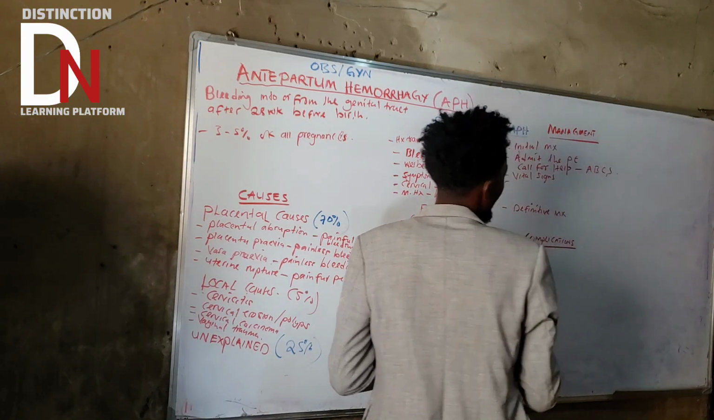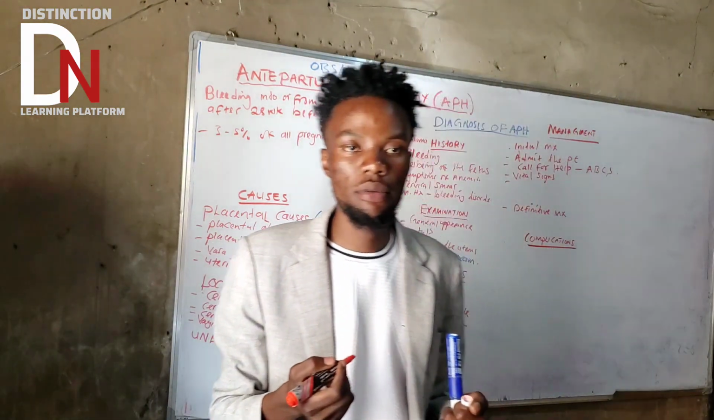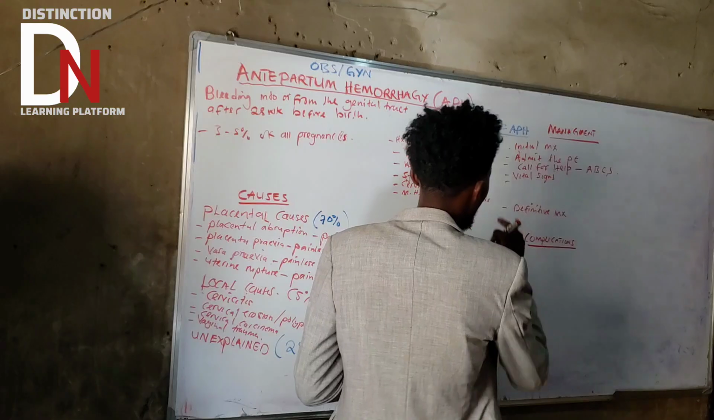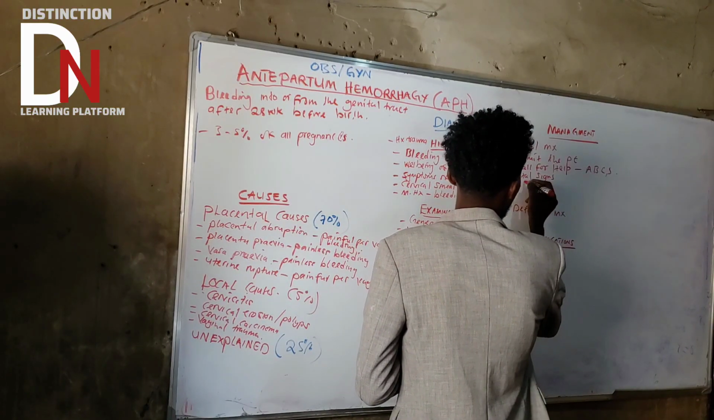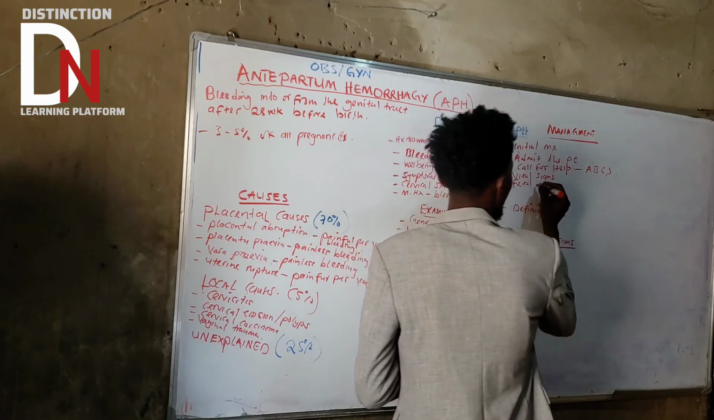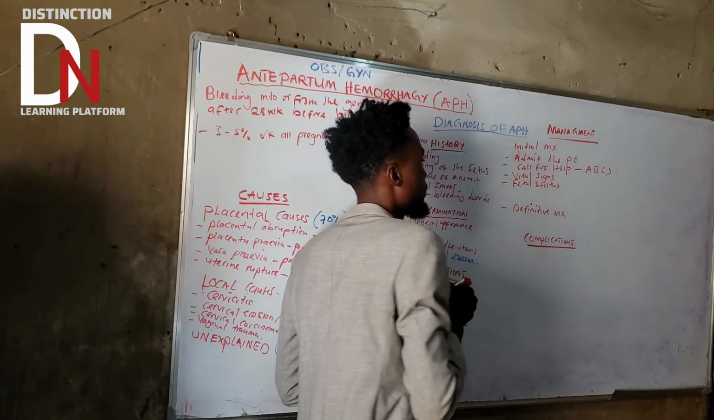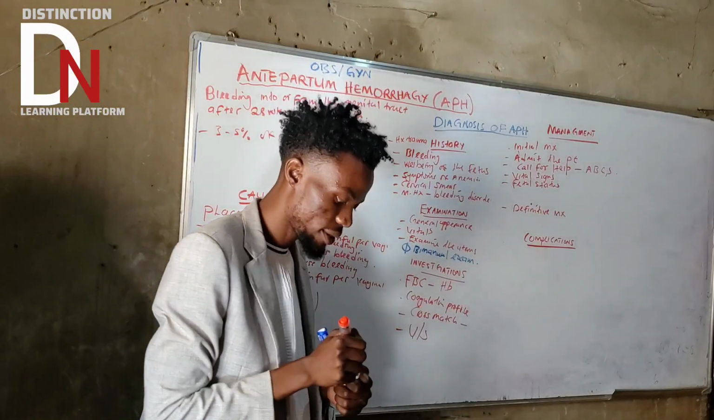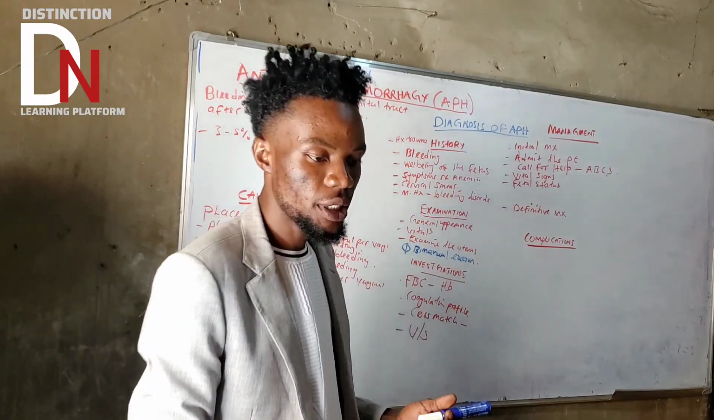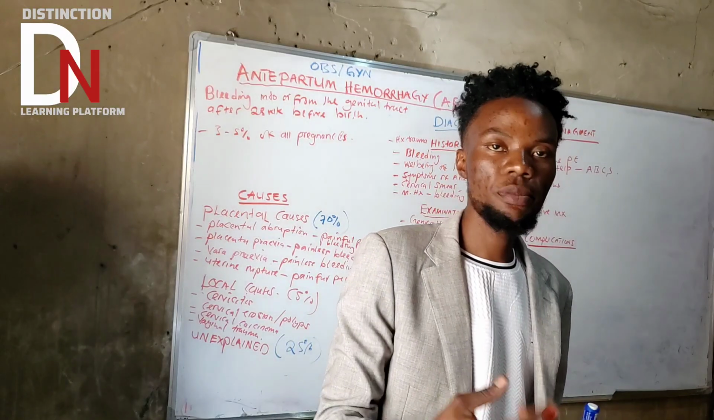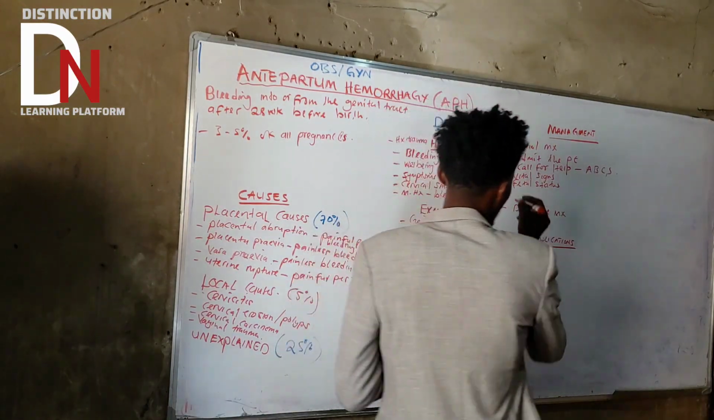Then what else? Also assess for fetal well-being. Make sure that you check the fetal heart rate. So what are we saying? Assess for fetal status as well, so that you can also manage the fetus. And generally, what you are going to do next is obtain IV access.